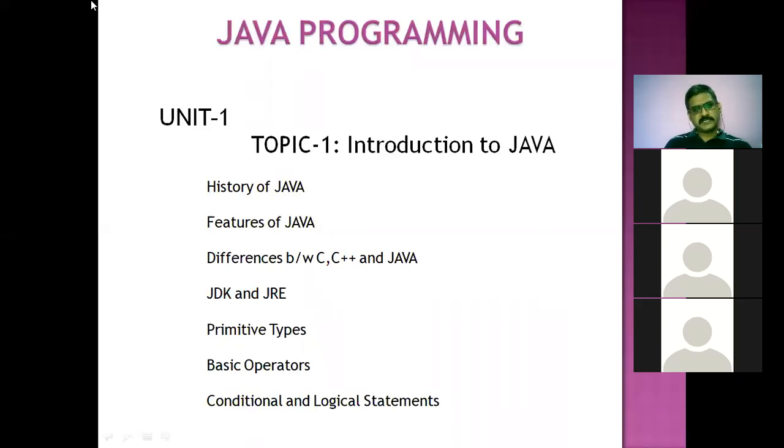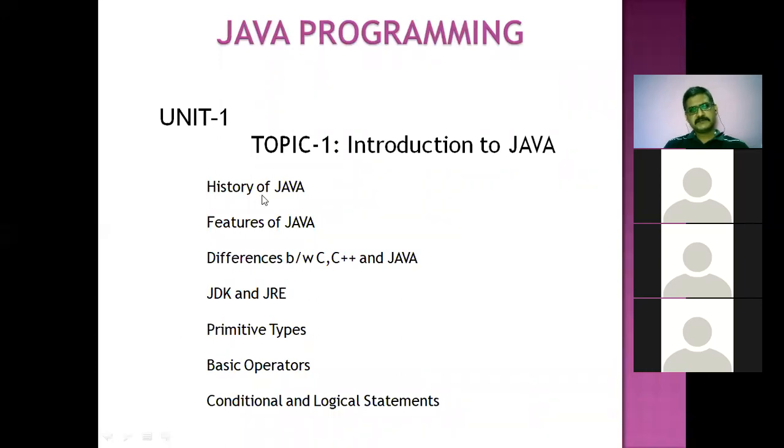In Introduction to Java, we have some subtopics like history of Java, features of Java, differences between C, C++, and Java, and what is JDK and JRE, and how we are going to write programs by using types, data types, and what are the operators used in Java programming, and what are the conditional and logical statements, what are the control statements which we use to write an efficient program.